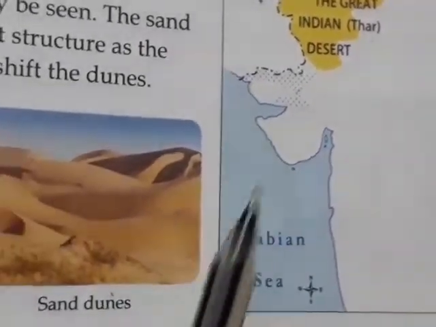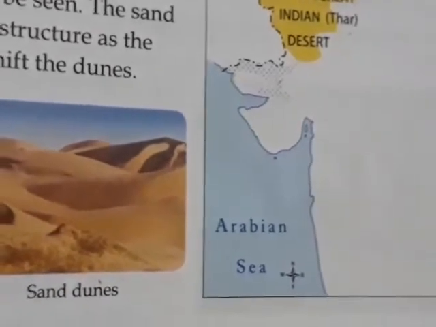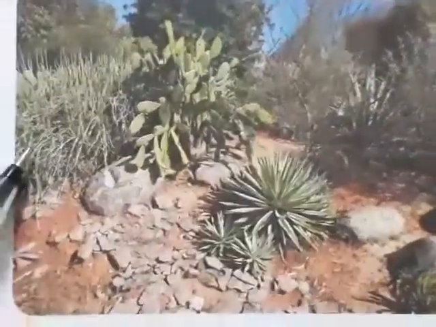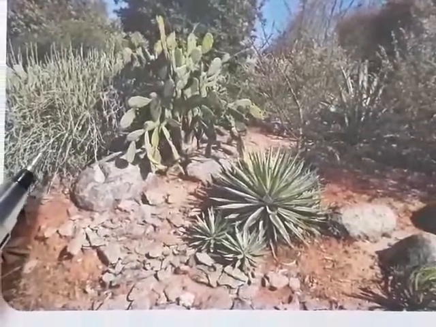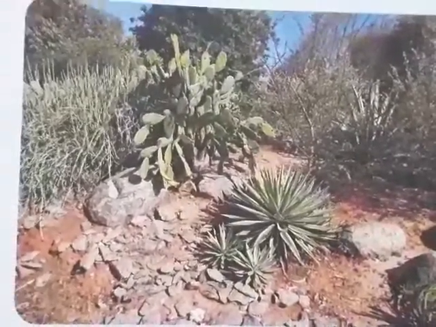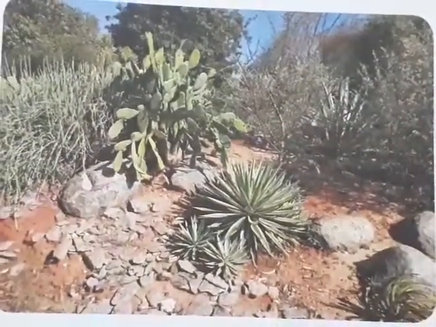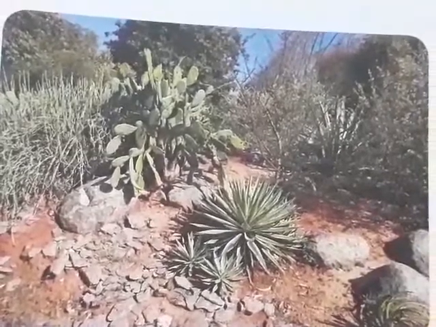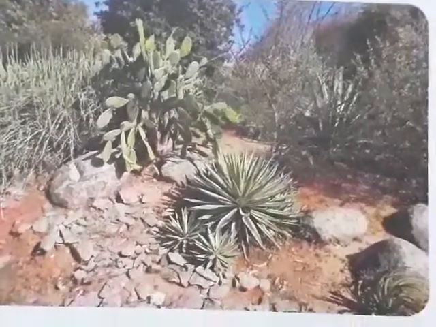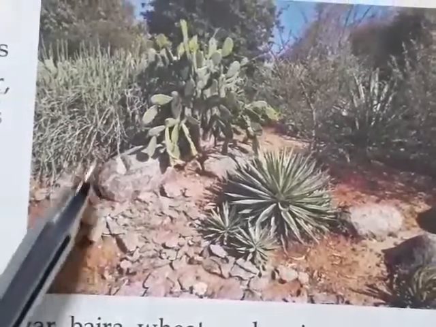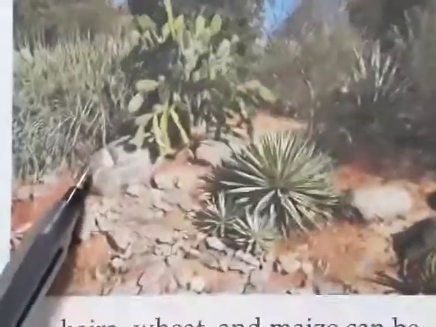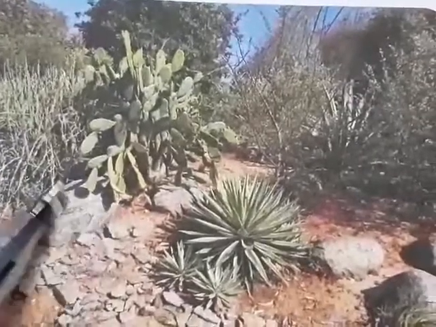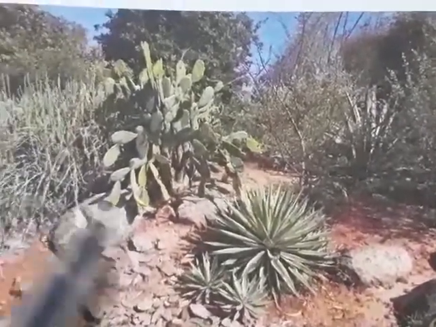Now we will see the climate of the Thar desert. It is very dry and receives very little rainfall. During the summer season the days are very hot and nights are cool, and during winter days are warm and nights are very cold. Vegetation means the plants which grow there. Only plants which need less water survive there, because they do not get rain.